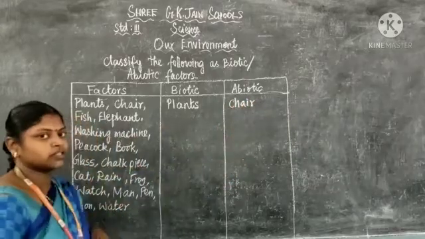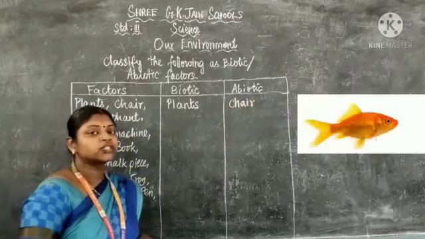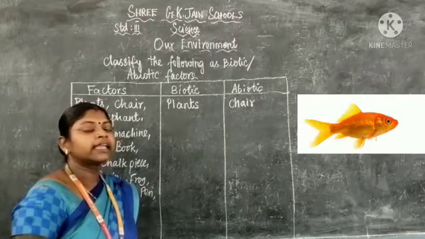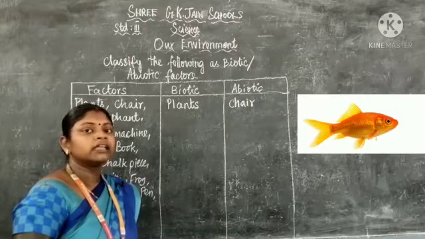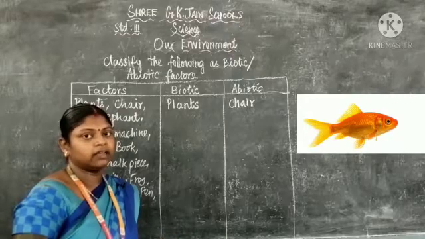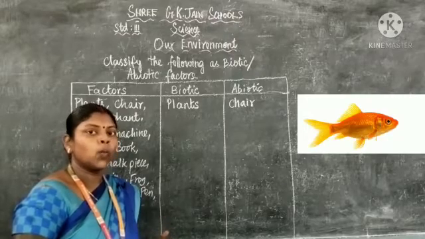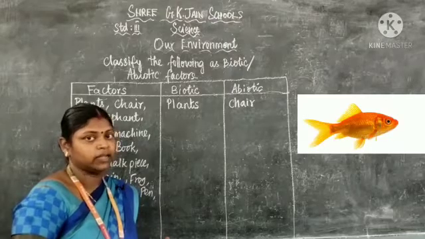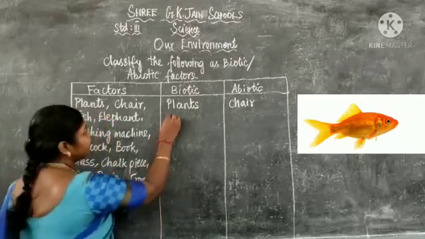Next, fish. Fish can grow, it can feed, it can breathe. So through the gills it can breathe. It can live inside the water. That's a water animal. So that is a biotic factor.